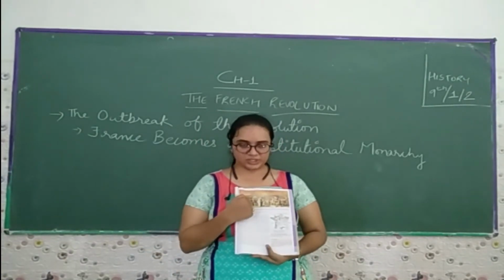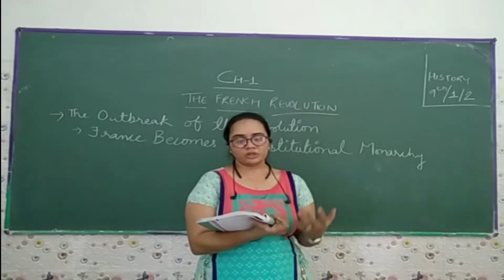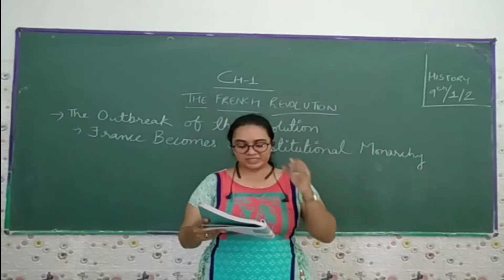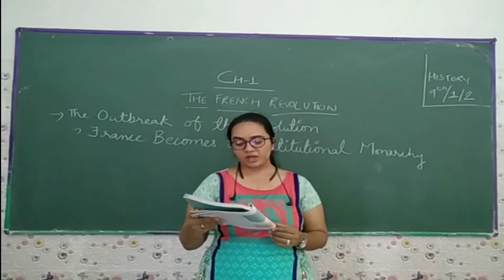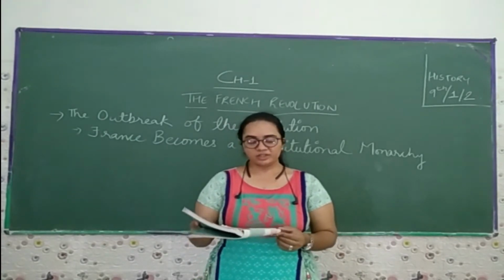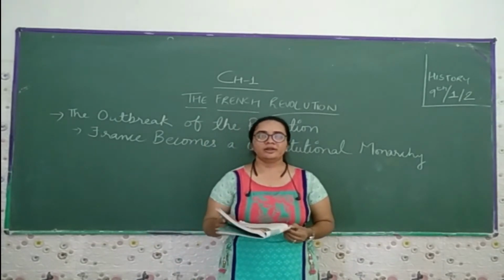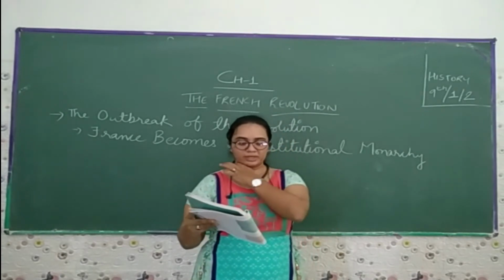Now you can see this picture, this illustration. It shows the Tennis Court Oath, where a number of people took the oath. It is a preparatory sketch for the large painting by Jacques-Louis David. I'm reading in French. The painting was intended to be hung in the National Assembly, and till today this painting is there in the National Assembly.